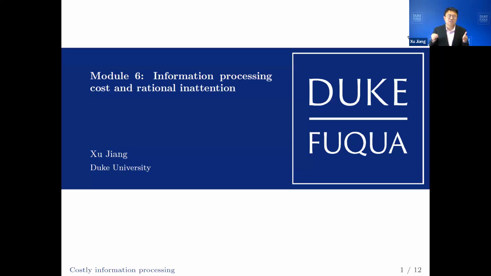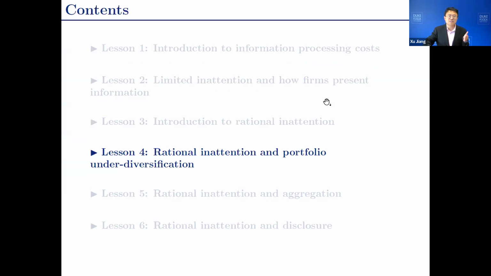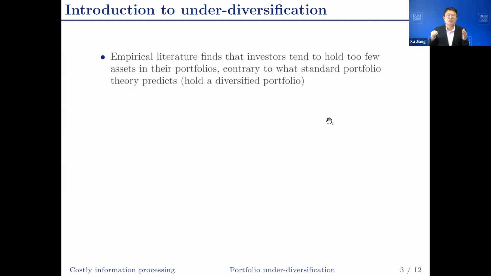Hello, everybody. In Module 6, I discuss information processing costs and rational inattention. Module 6 has 6 lessons. Today, we focus on Lesson 4, rational inattention and portfolio under-diversification.